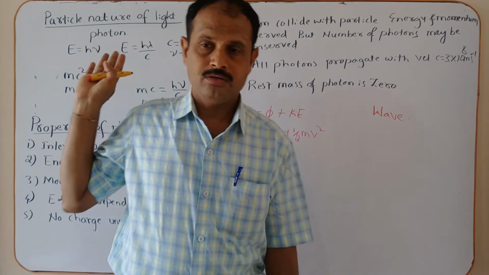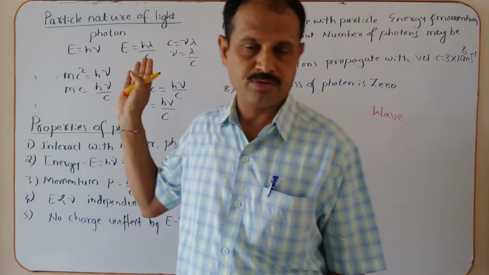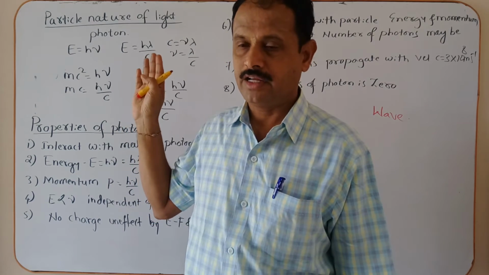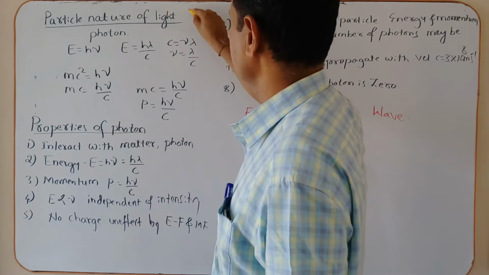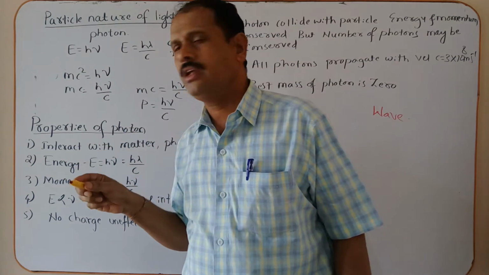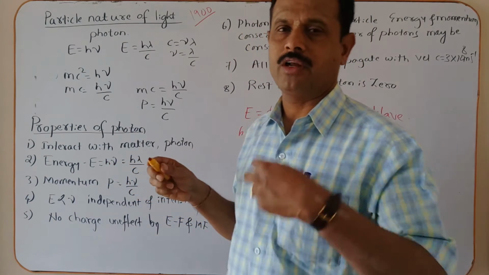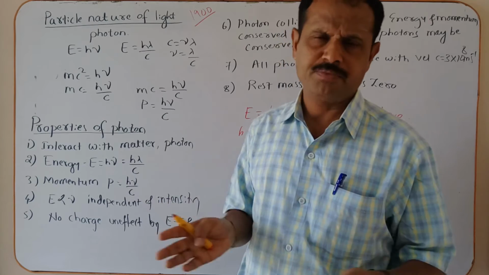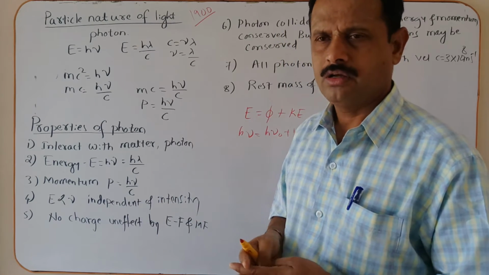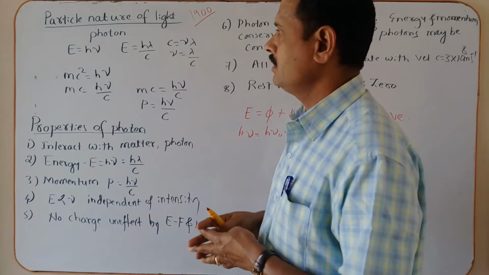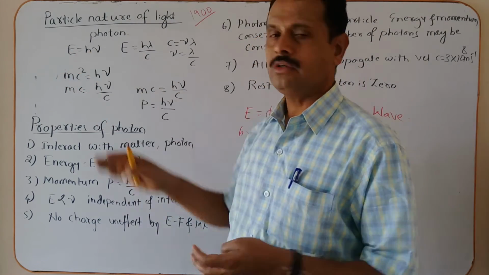Now, the quantum theory of radiation was proposed by Planck in 1900. The energy is absorbed or emitted not continuously but in discrete packets of energy. These packets of energy are called quanta. Each packet of energy is called a quantum, and each packet of energy is equal to h nu.